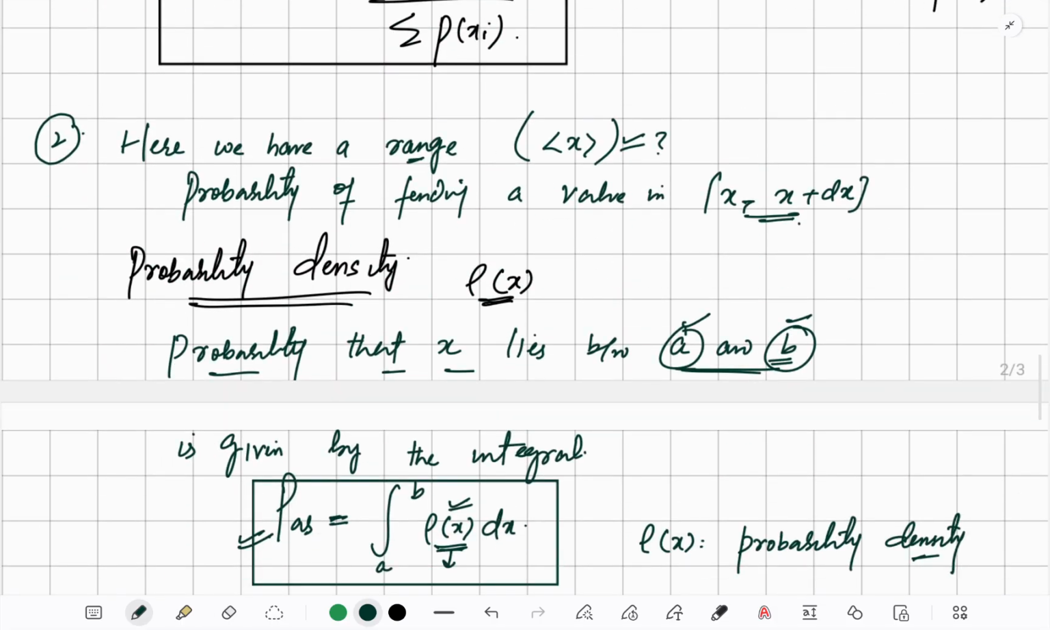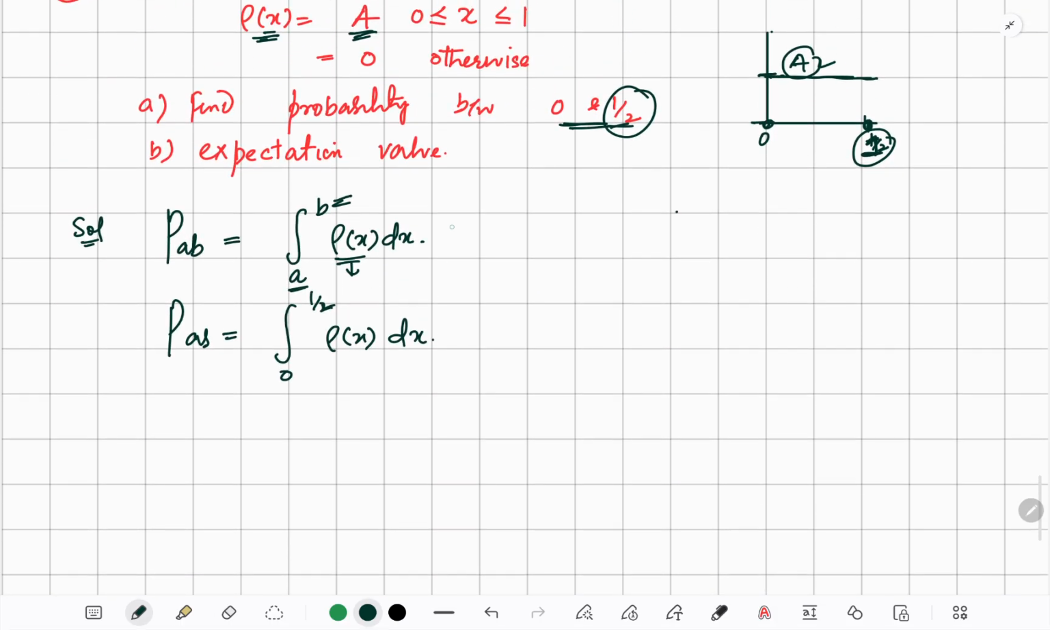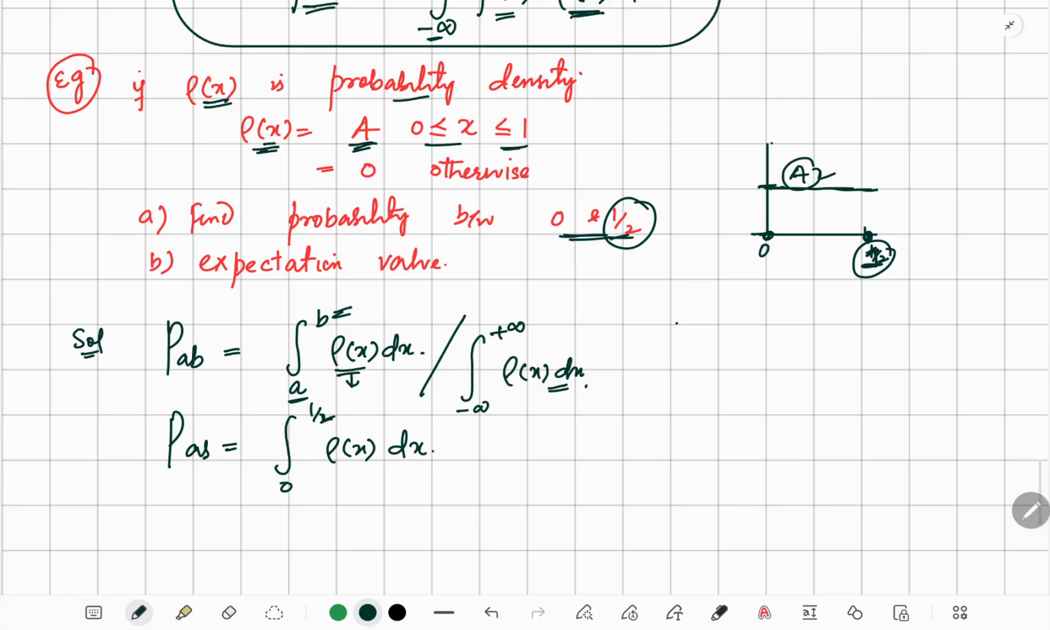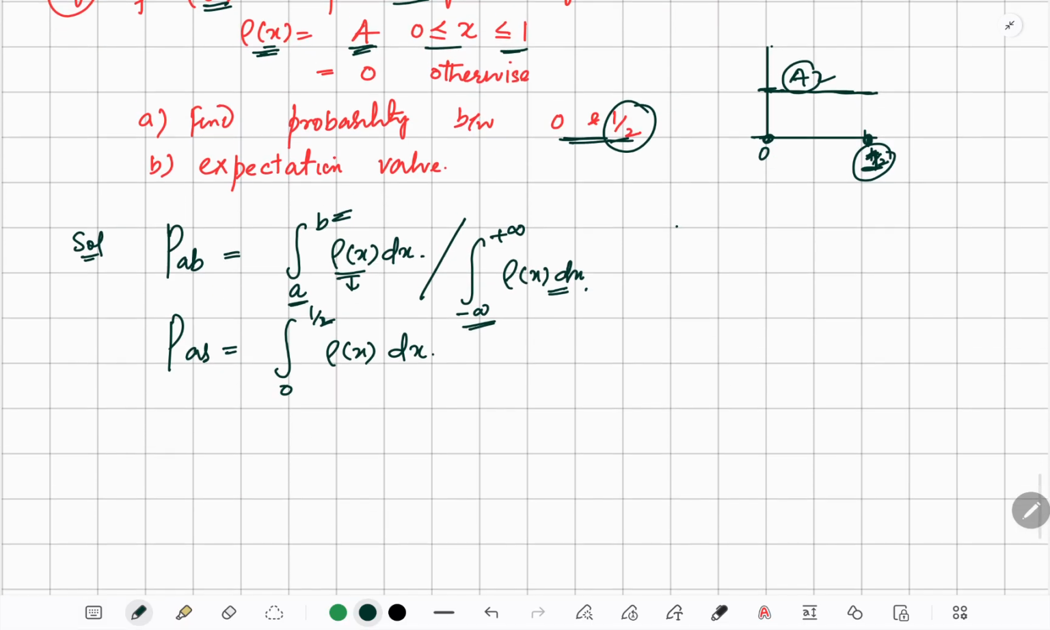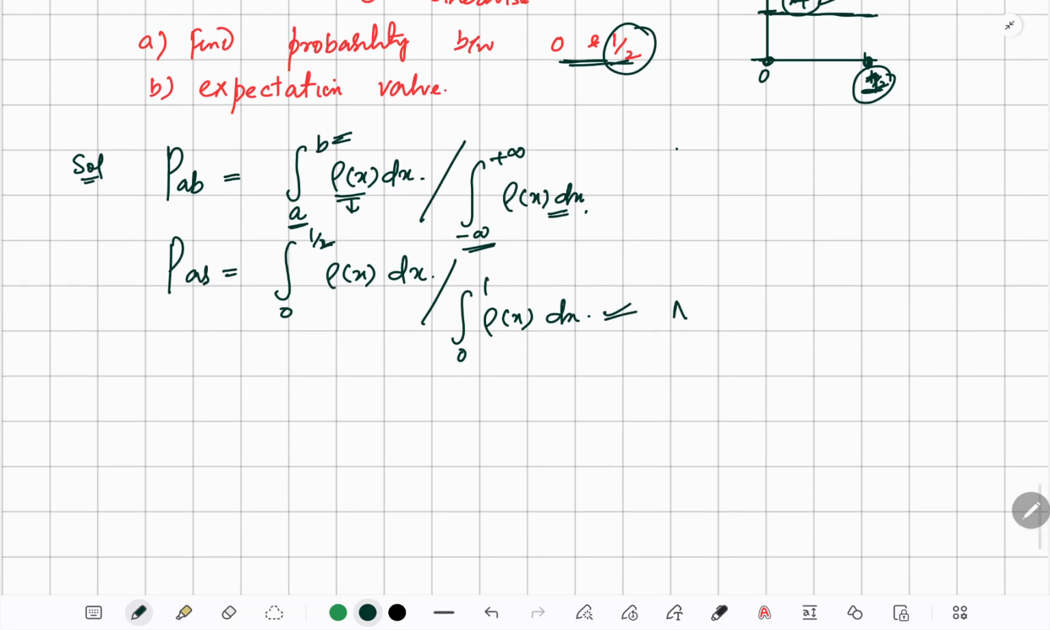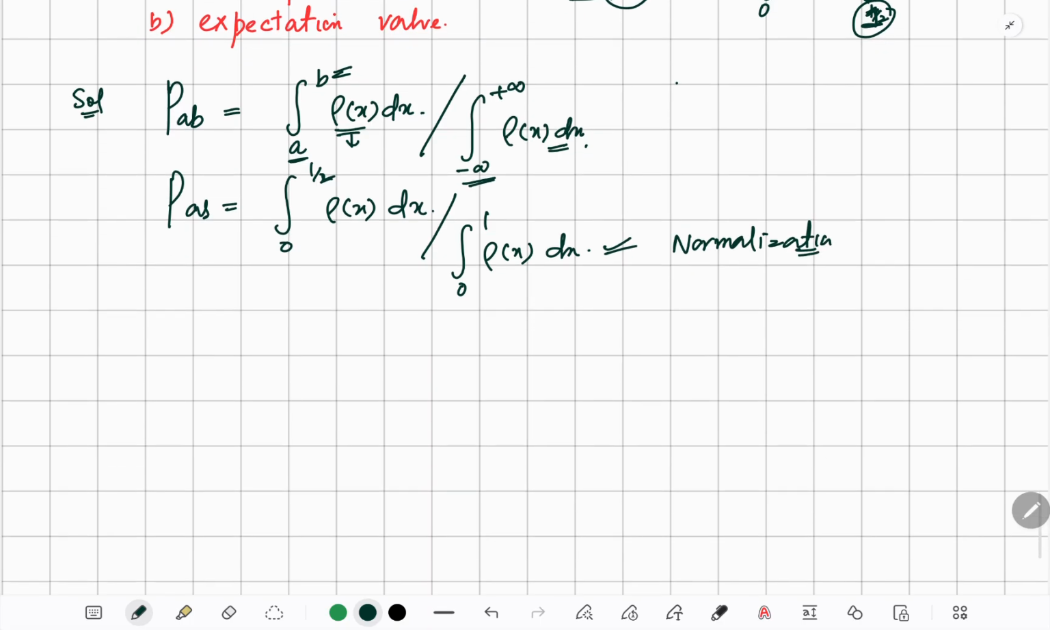Okay, so similarly we have to divide here by the integral from minus infinity to plus infinity of the probability density rho of x dx. Here the actual range was between 0 and 1, instead of minus infinity to plus infinity, so we have to divide by the integral from 0 to 1 of rho of x dx. This is some sort of normalization. You have to take care of this always. But most probably in most questions it's given as 1, but yes, we have to take care of this thing.